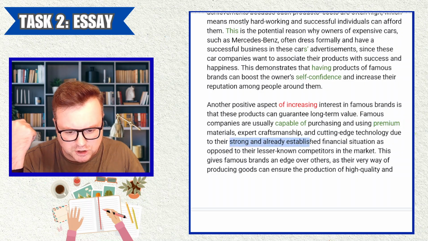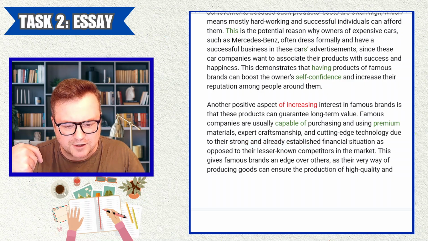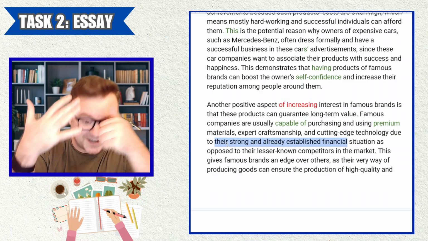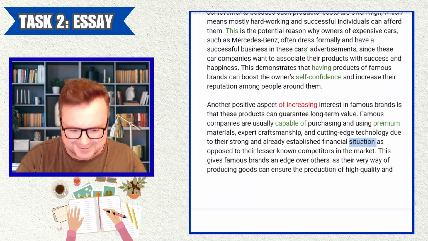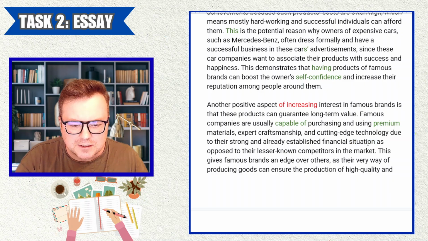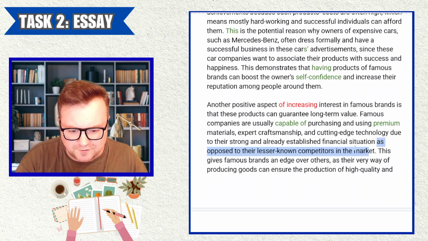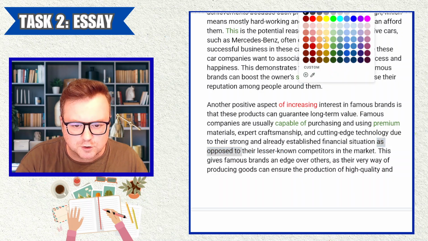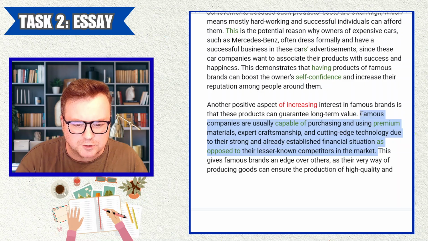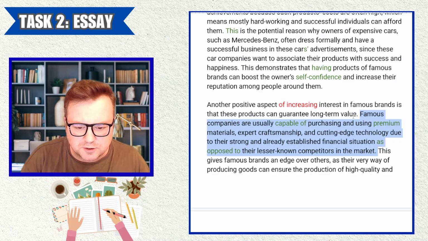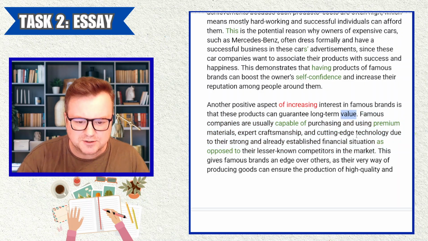Love this pre-modification. Strong and already established financial situation. Very lexically dense. A lot of pre-modification here. They are strong and already established financial before we get to this head noun of situation. This is complex language. Candidate controls it amazingly well. As opposed to, wonderful little connective here, really good for cohesion, as opposed to their lesser known competitors in the market. So a lot of good language here, but I want to get to the point of how this guarantees value. I'm sure the candidate will get there.